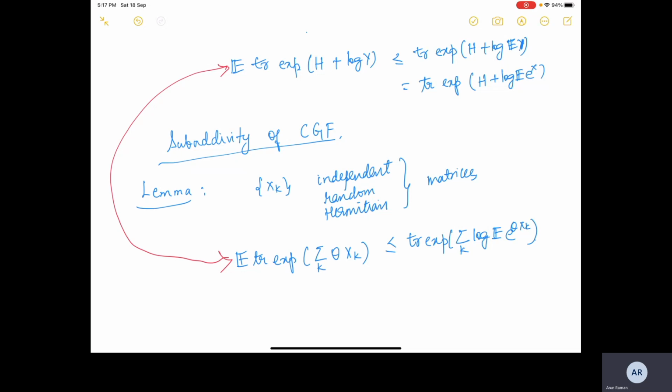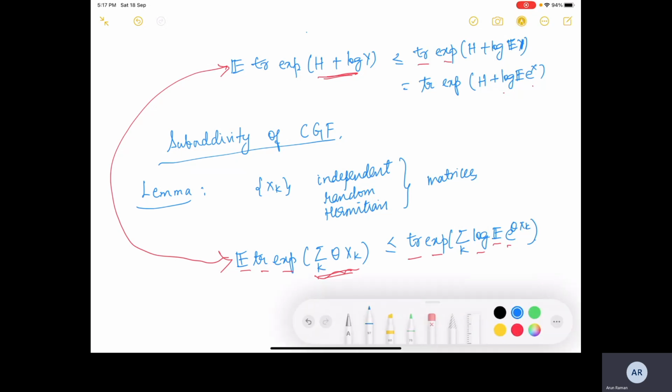On the left hand side we have the expected value of trace exponential, and on the right hand side we have trace exponential and log of the expected value of exponential. But here we had H plus log Y, or H plus X. We do not have H here.